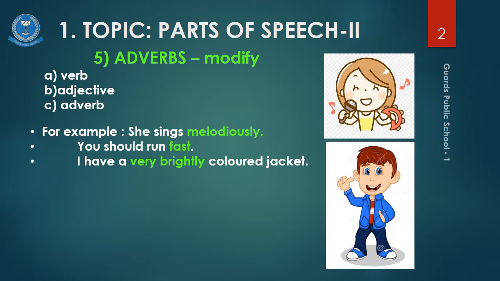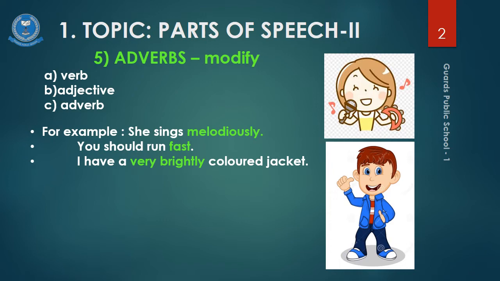The word brightly, highlighted here, is an adverb. It is modifying the adjective colored. And in this statement, very is also highlighted and it is an adverb. Very is used to modify the word brightly. As you know, adverb is the only part of speech that can qualify or modify an adverb.